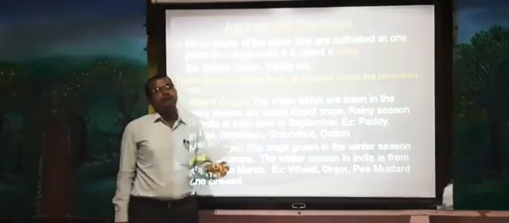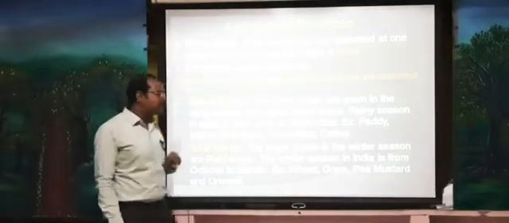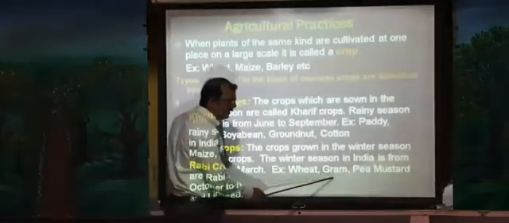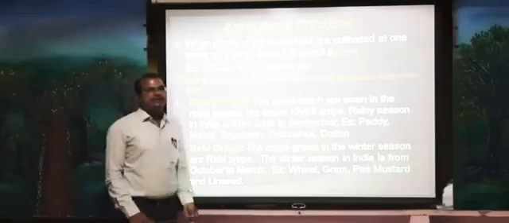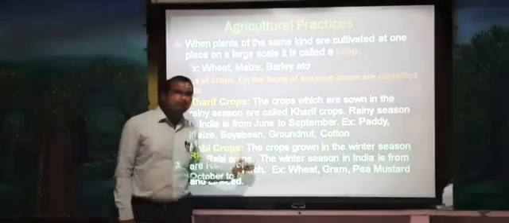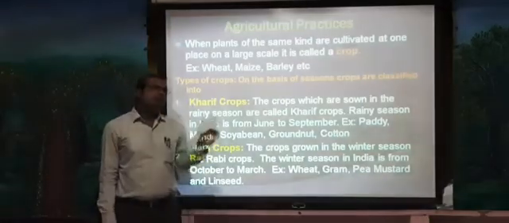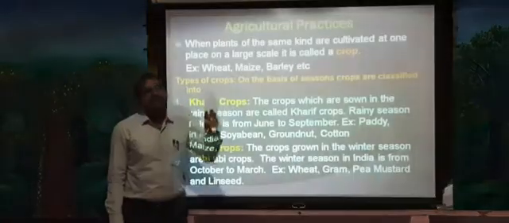The crops cultivated during this period are called rabi crops. Examples: wheat, gram, pea, mustard and linseed. These are examples of rabi crops. So these two are the major types of crops classified on the basis of seasons.